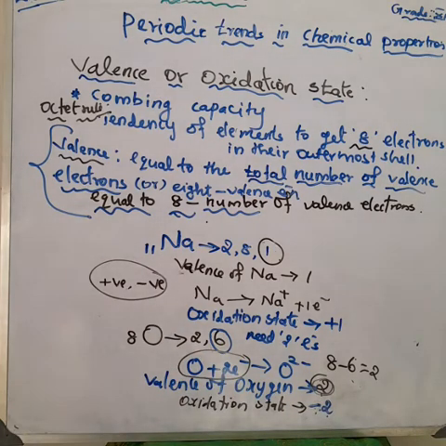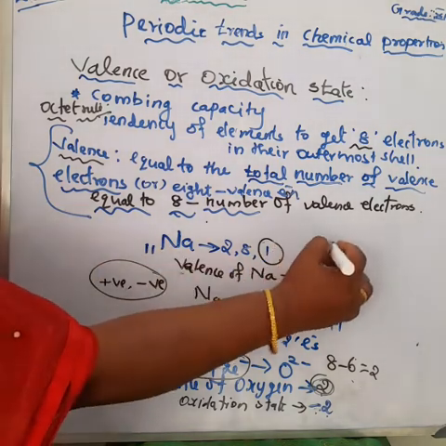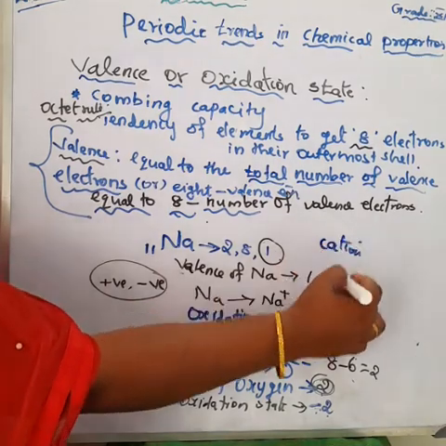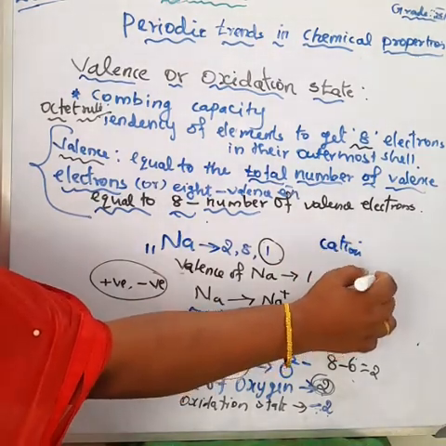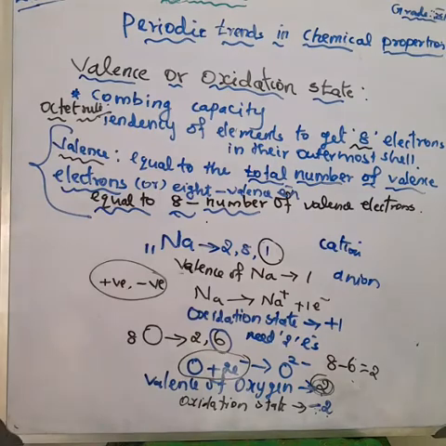When an atom loses electrons, it becomes a positive ion, a cation. When an atom gains electrons, it becomes an anion. Understood? So these are about the valence or oxidation state.